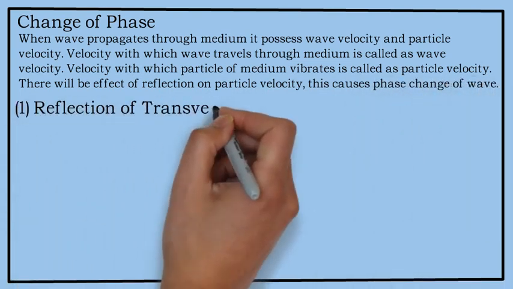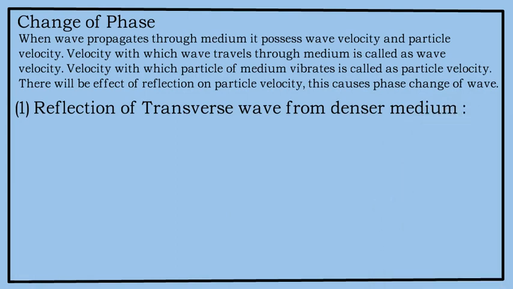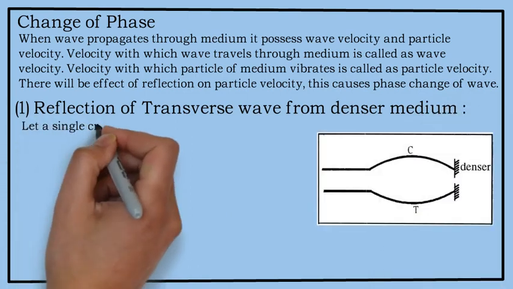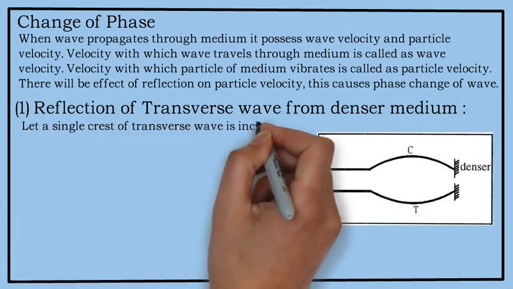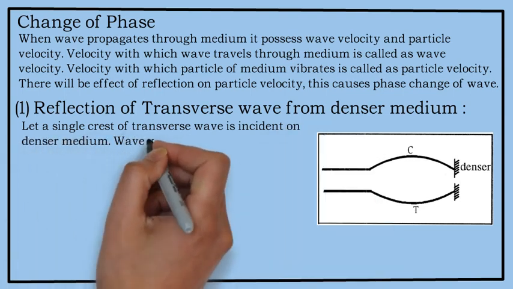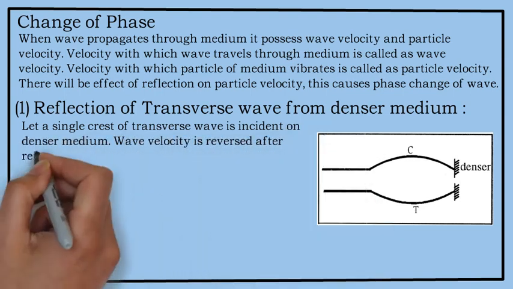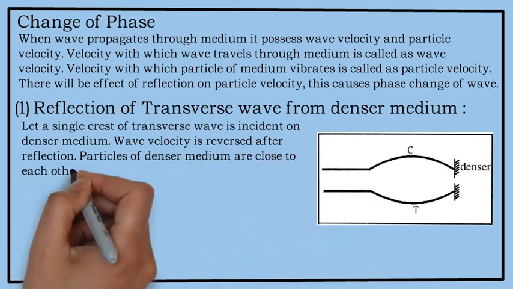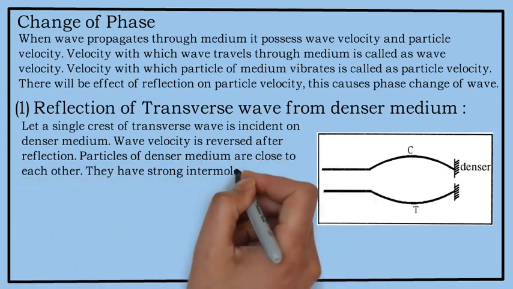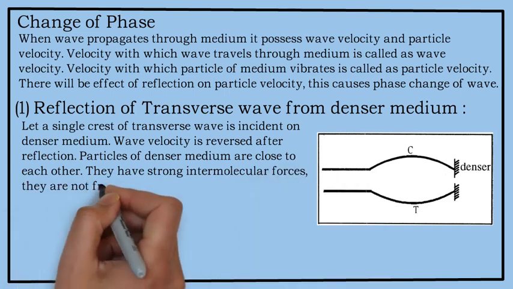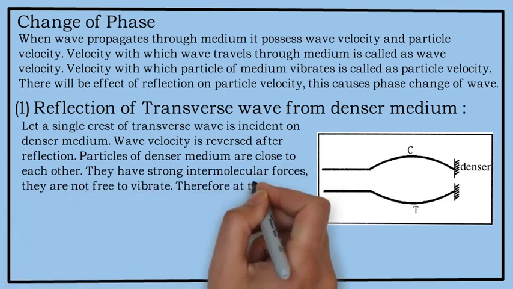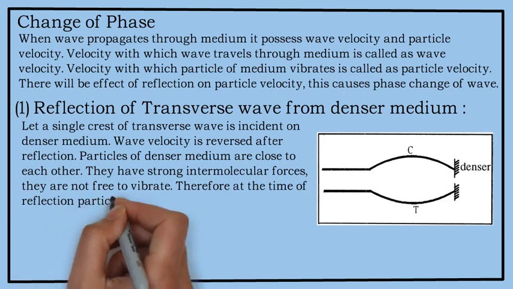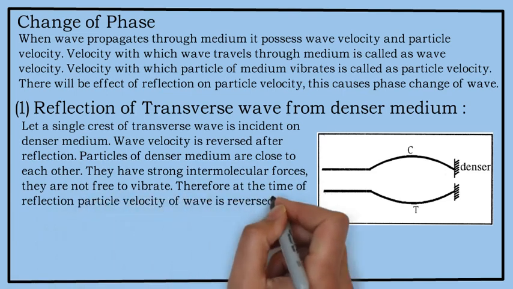Reflection of transverse wave from the boundary of a denser medium. Let a single crest of a transverse wave be incident on a denser medium. Wave velocity is reversed after the reflection. Particles of the denser medium are close to each other. They have strong intermolecular forces. They are not free to vibrate. Therefore, at the time of reflection, the particle velocity of the wave is reversed.